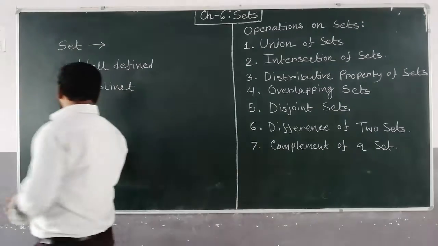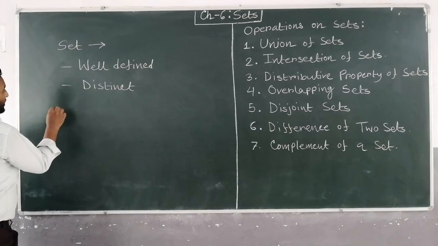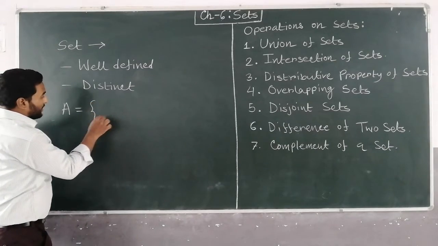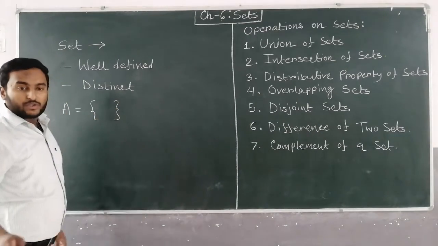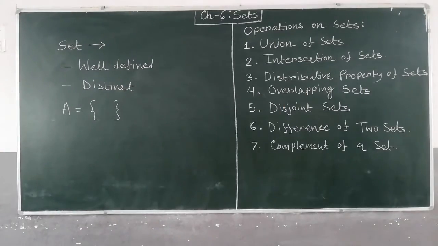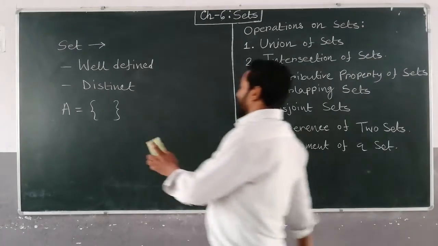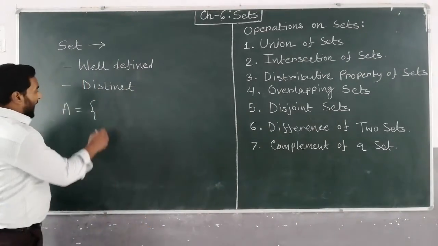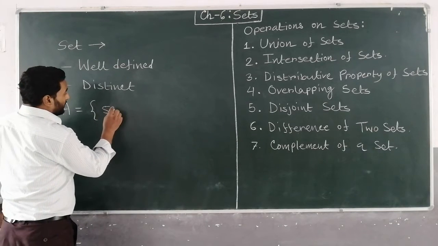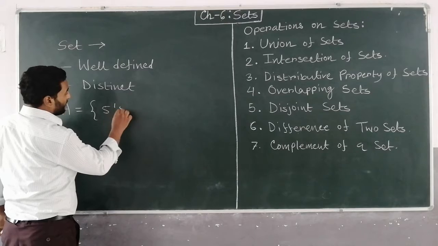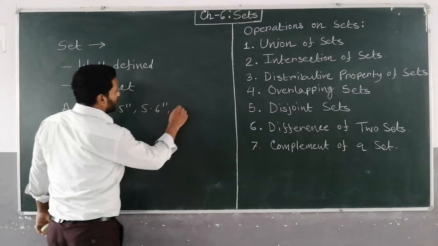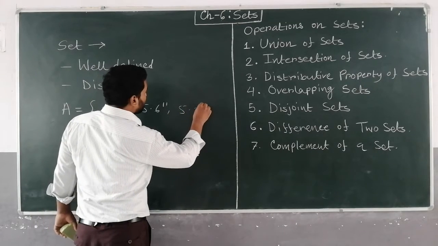So suppose A is a set, and the notation of set is curly bracket. We use curly bracket to represent the sets. So suppose it is told that height of the students of your class, suppose 5 feet 5 inch, 5 feet 6 inch, 5 feet 7 inch.